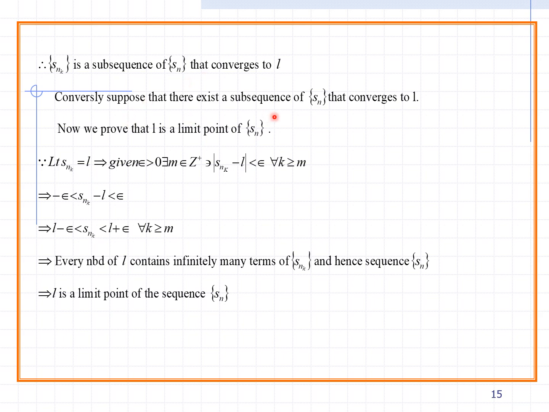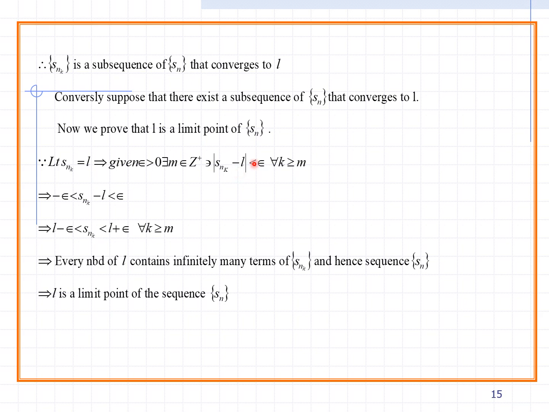Conversely, suppose that there exists a subsequence of Sn that converges to L. Now we prove that L is a limit point of Sn. Let the limit of Sn_k equal L. Given epsilon greater than 0, there exists m belonging to Z plus such that modulus Sn_k minus L is less than epsilon. It is a convergence property.